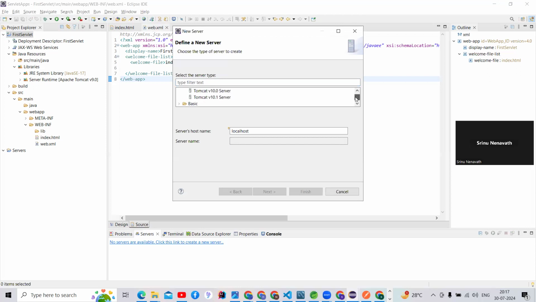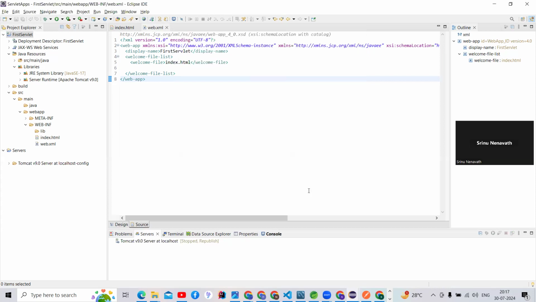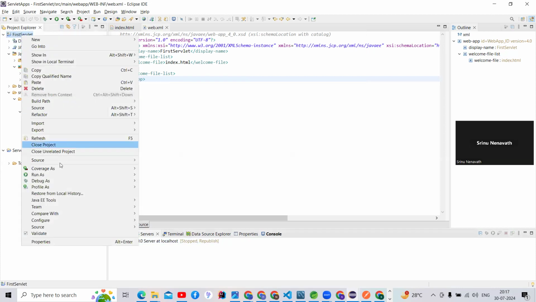First of all, I think that server is not available. Tomcat server not available. Yes, this is Tomcat 9.0. Next, finish. I added Tomcat. See here, guys, Tomcat 9.0 version is added here. I'm going to run this application again.